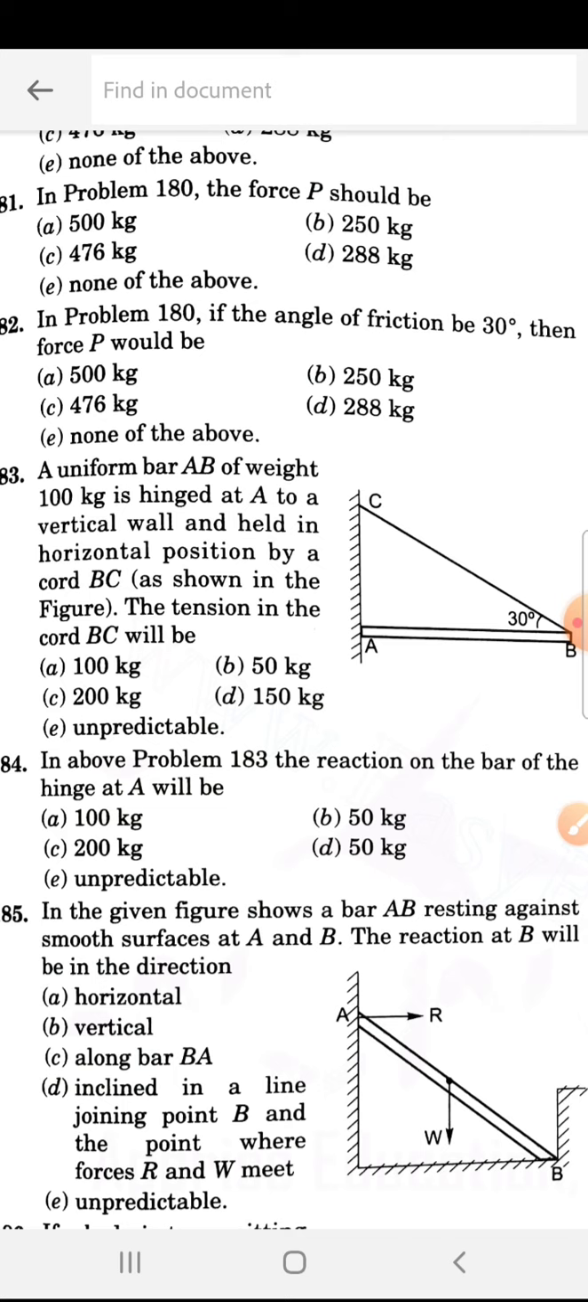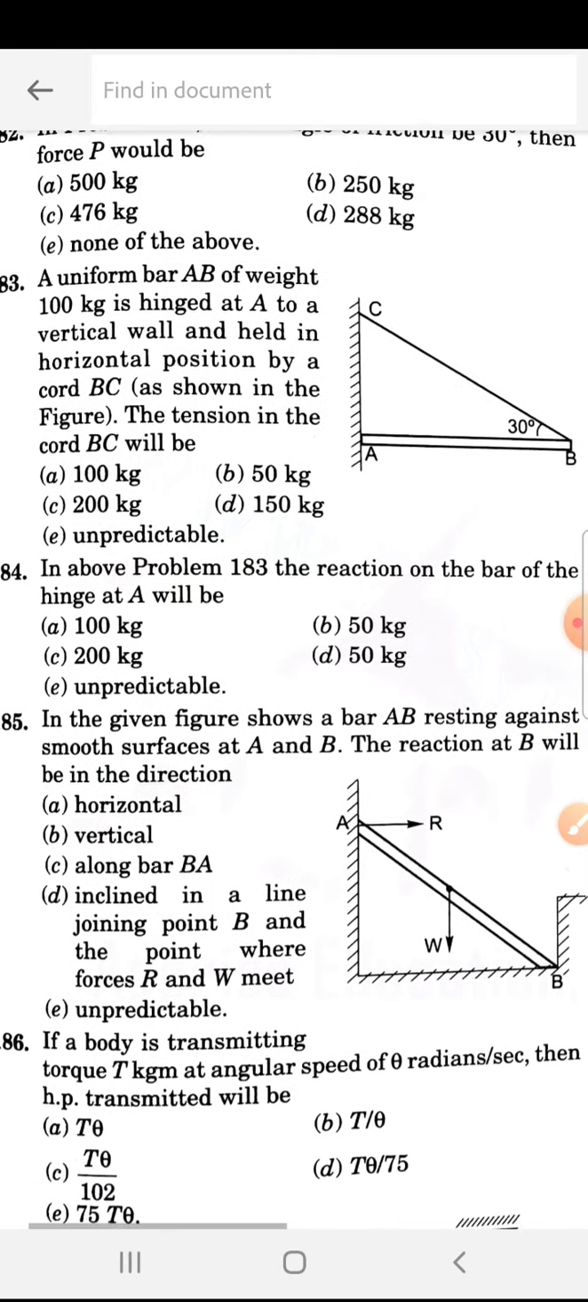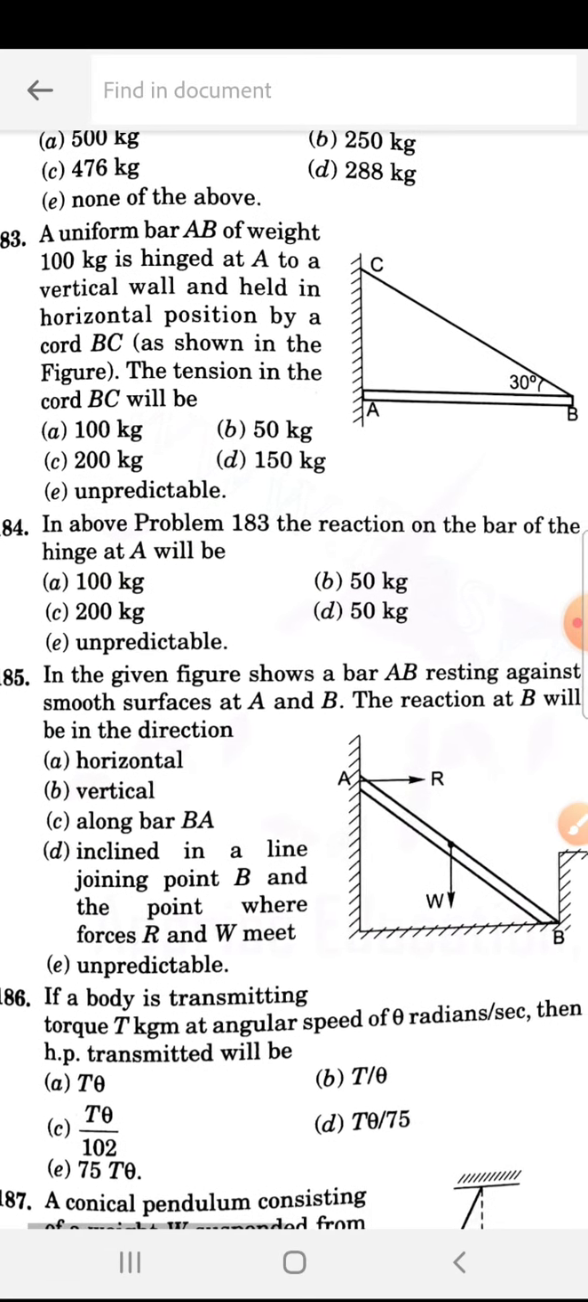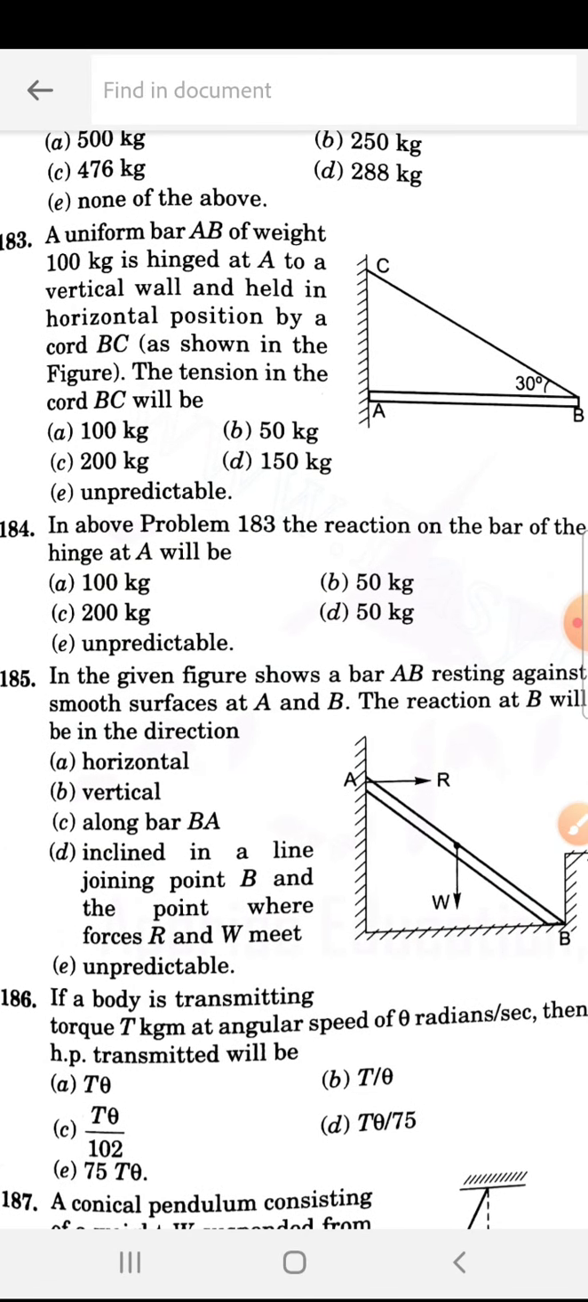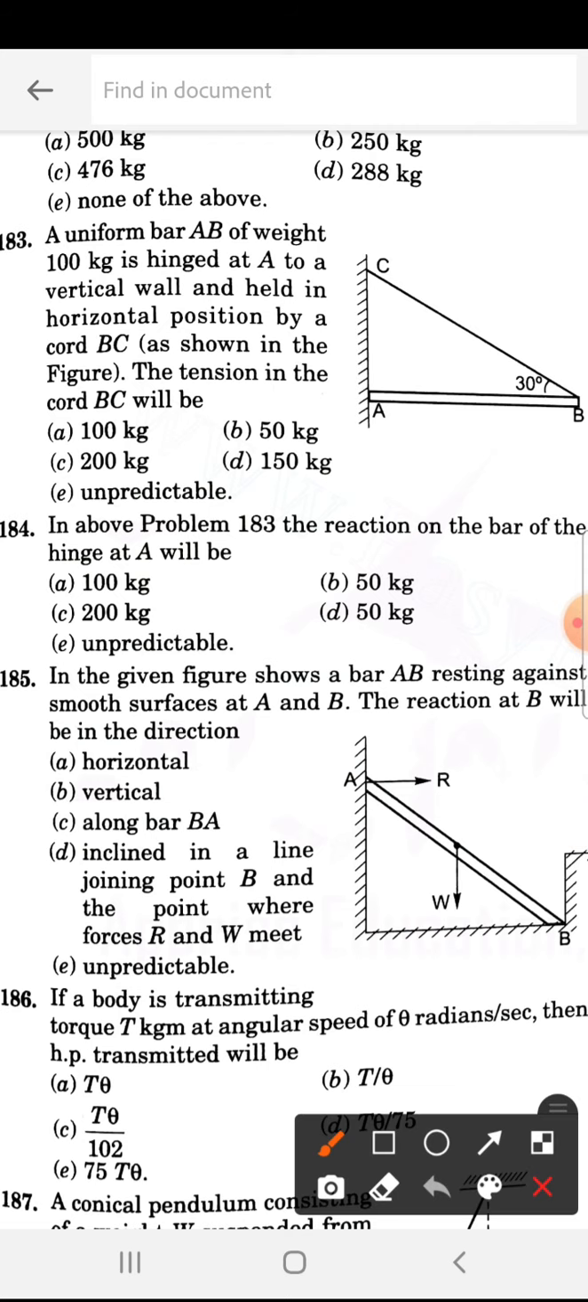Next, a uniform bar AB of weight 100 kg is hinged at A to a vertical wall and held in the horizontal position by a cord BC, as shown in the figure. The tension in the cord BC will be. So this problem you can solve by which theorem? Lami's theorem, so that you can get the answer. So how much is this answer? 183 is D.